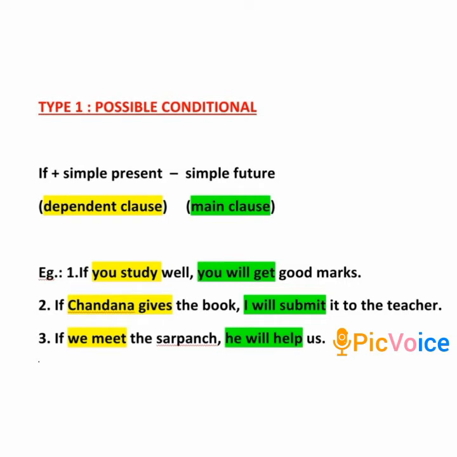Even here, the dependent clause has the simple present tense, Chandana gives, and the main clause has simple future tense, I will submit. The third sentence. If we meet the Sarpanch, he will help us. Even here, in the dependent clause, we can see the simple present tense. What is that? We meet. And the main clause has the simple future tense. He will help.